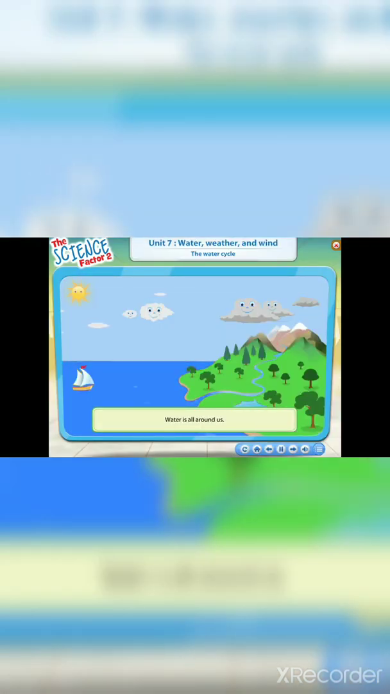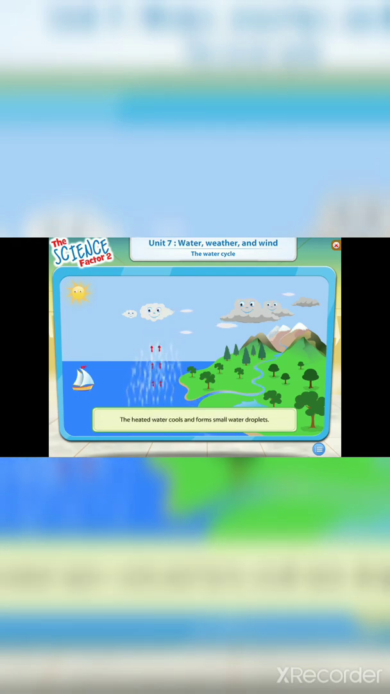Water is all around us. But where does it come from? Let's find out. Click on the water to see it rise. The sun heats up the water in rivers, lakes, and oceans. The heated water rises into the air. The heated water cools and forms small water droplets. The water droplets make clouds. Now click on the clouds.